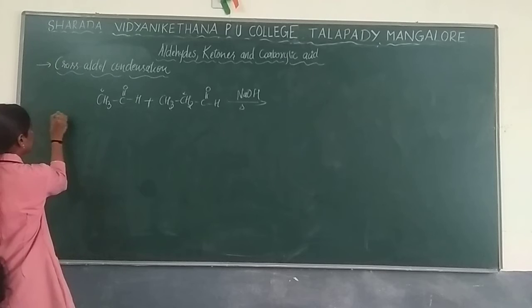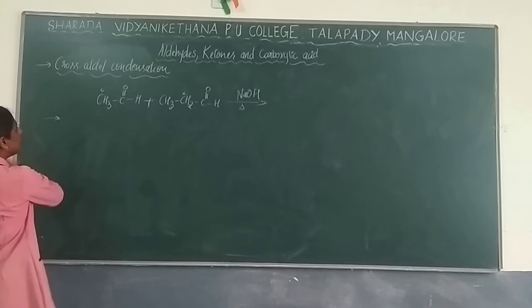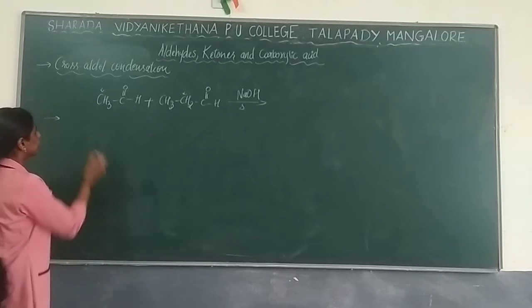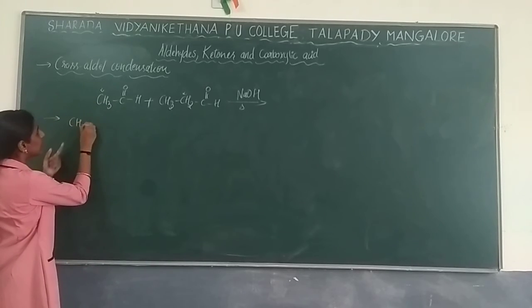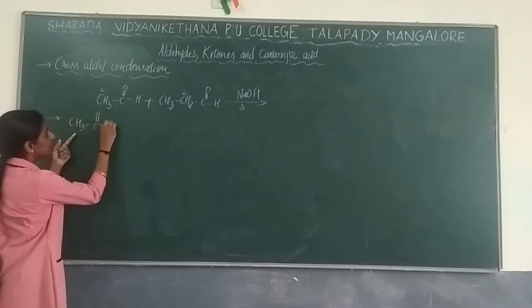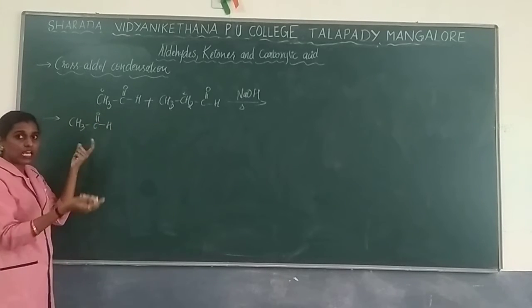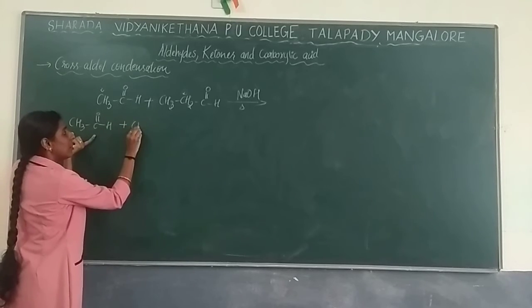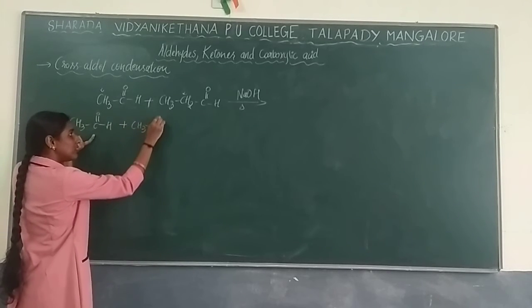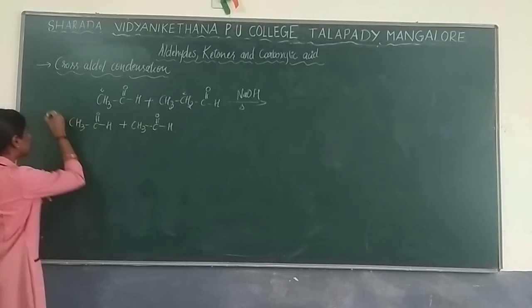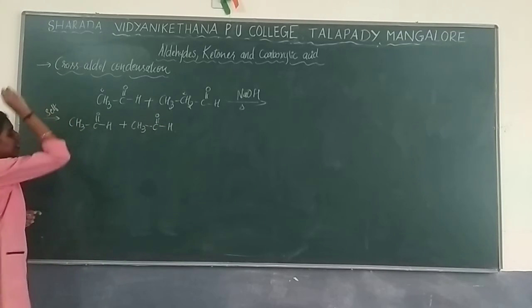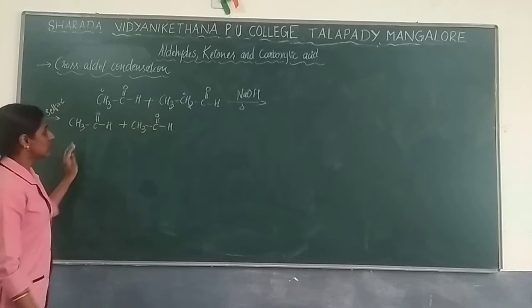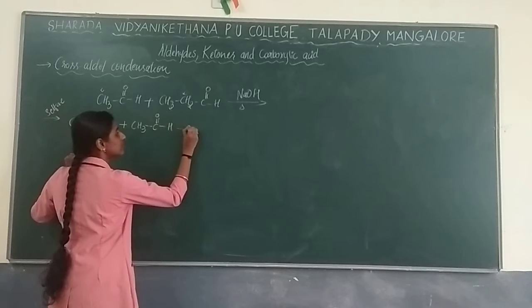Okay. So the first one I will write for self-aldol condensation. I will take this reactant. Okay. So CH3 C double bond O with hydrogen. So what will happen? Self-aldol is the same reactant as supplied again. So that it will undergo self-aldol condensation. Okay. Self-aldol condensation. So now here what will happen?